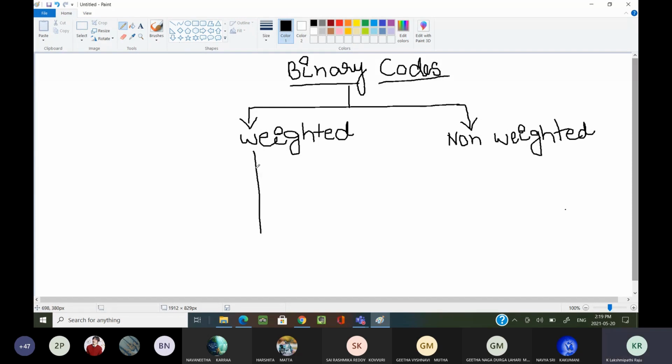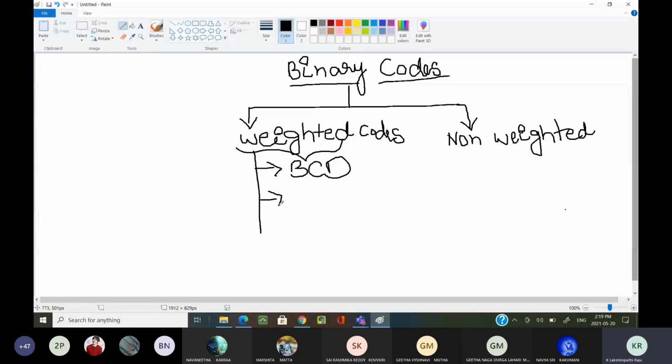All the four basic number systems we have discussed come under weighted codes. Weighted codes have positional weights; every digit has a positional weight. Not only the basic four number systems, there is one more important weighted code: BCD, the binary coded decimal number system.